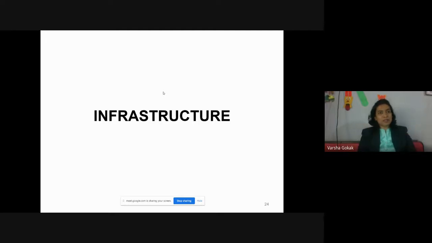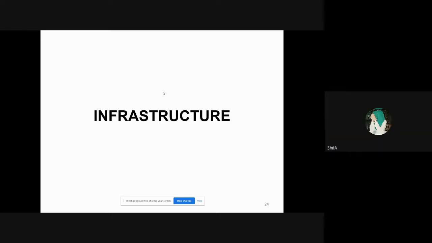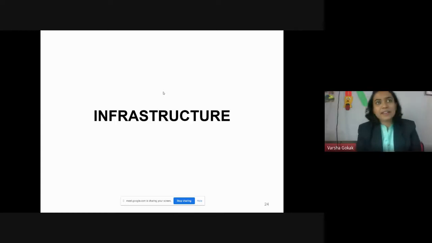What do you understand by infrastructure? Quickly. The physical and organizational structure. Yes, correct. Anything else? Is it only the beauty? For example, JC has got a good infrastructure. When I say this, are you saying it because of the building, how it is planned, how beautifully there is the architecture of the building? It should not be only on that.